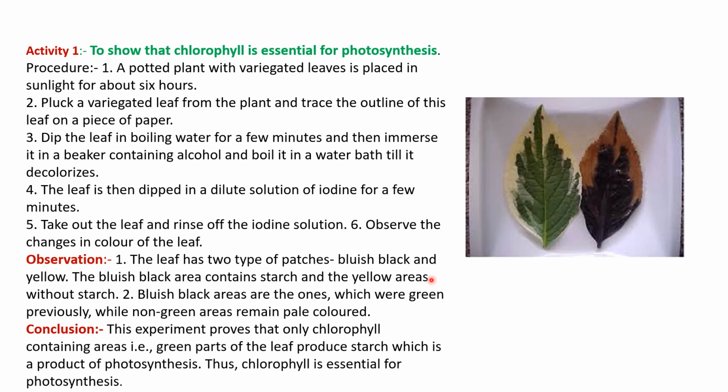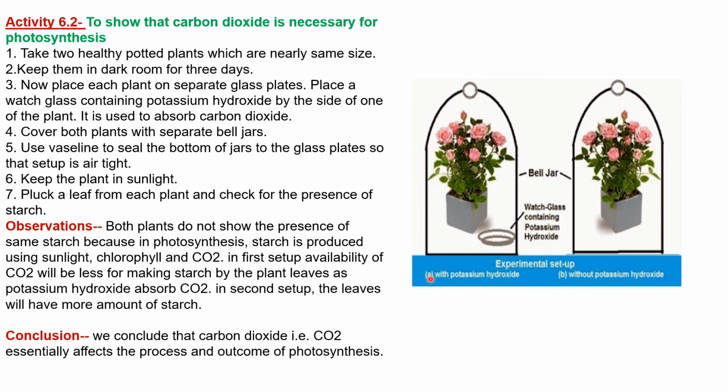Now let's have a look at the second experiment. This is to show that carbon dioxide is necessary for photosynthesis. The procedure is, you have to take two healthy potted plants. I have taken two healthy potted plants, and there is a bell jar. Then you have to cover this plant with the bell jar, and grease it well. You have to put Vaseline here, so that there won't be an entry of air inside this bell jar, right?